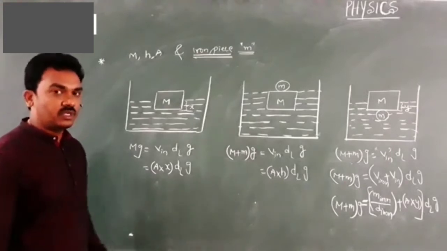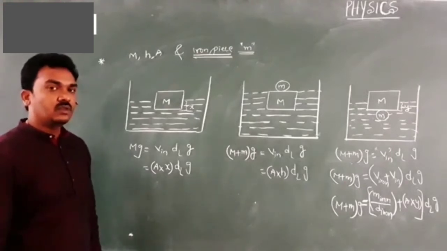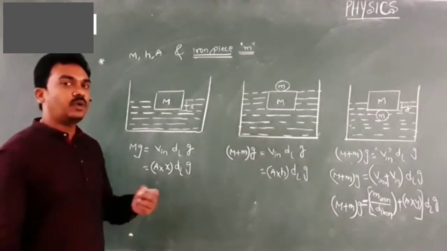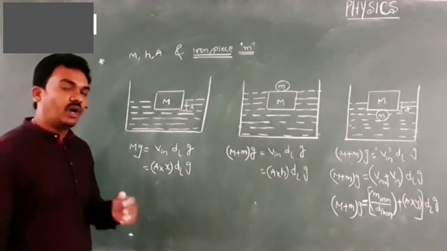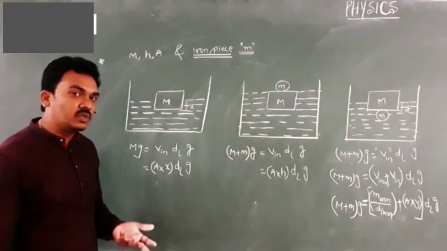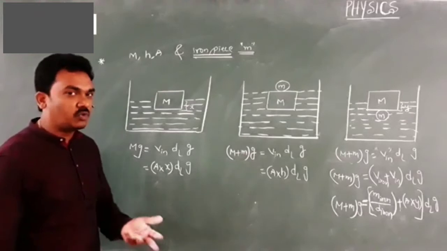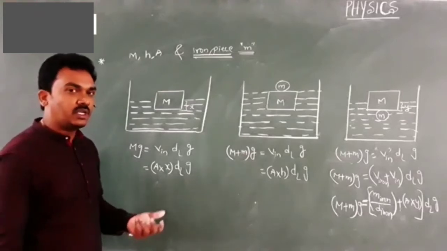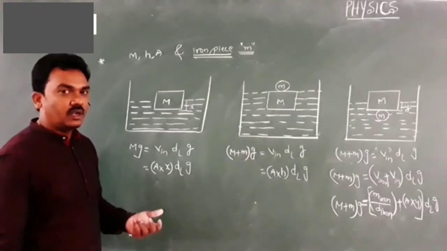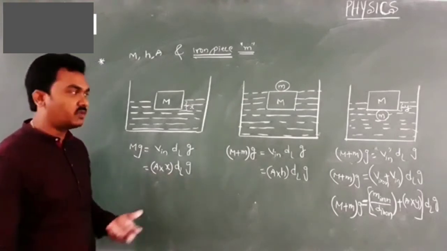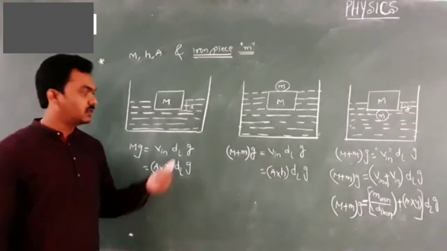The next topic that we are going to discuss now is floating of an ice in a liquid. How does an ice block float in the liquid, and what happens if the ice block is going to melt? Because whenever an ice block melts, it melts into water. So if your ice block is floating in a liquid and later it is melting, then what is going to happen? What can we observe? That we are going to discuss. Once note down.